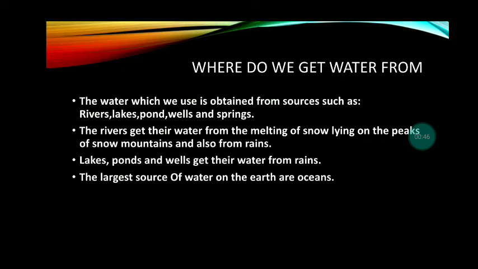Lakes, ponds and wells get their water from rain. So basically we can say that rainwater is stored in the lakes, ponds and wells, so we can take water from there. The largest source of water on the earth is the ocean.